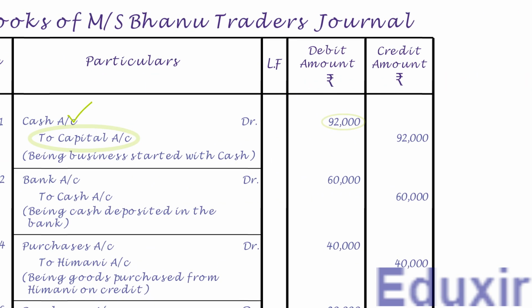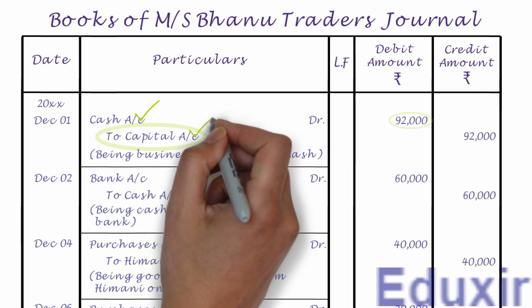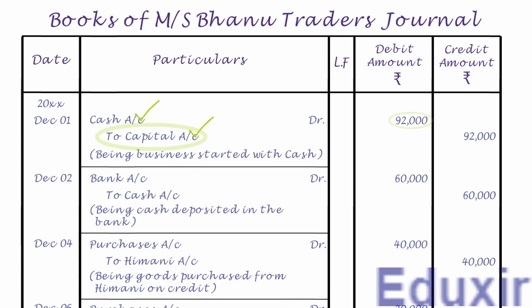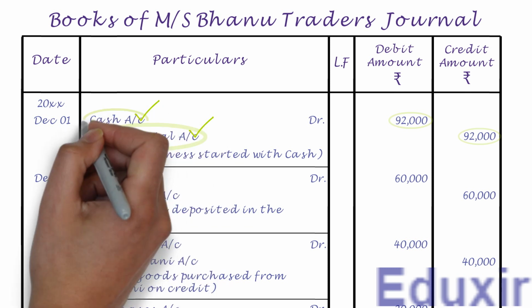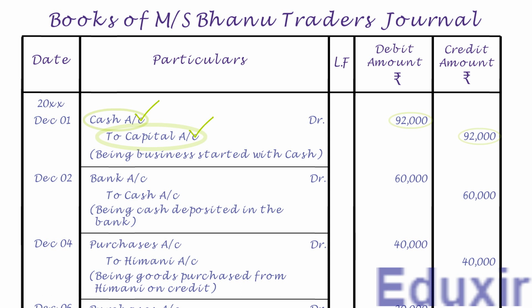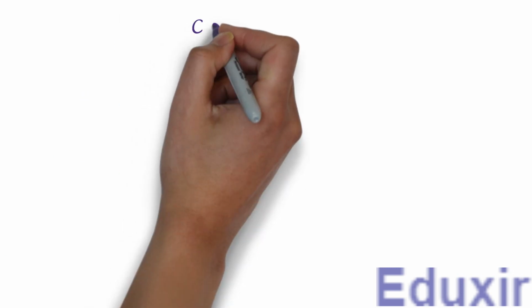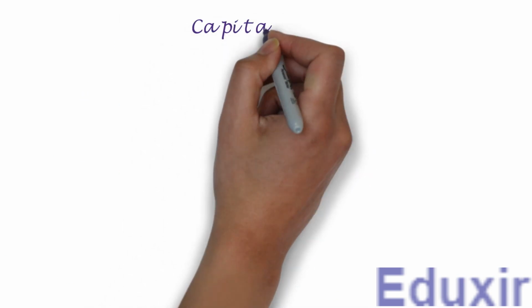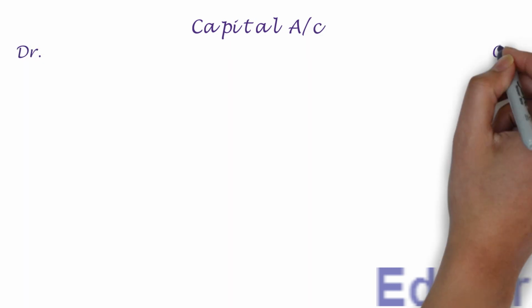As the name suggests, it needs to be posted on the credit side of the capital account, and the credit amount is 92,000 rupees. Note that the details that need to be posted into the particulars column is cash account. For posting this entry, we need to create a ledger account for capital as it is not yet created. Let us first write the title as capital account. Let us then write the headers DR and CR to designate the debit and credit sides respectively.